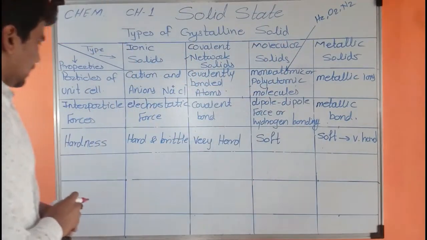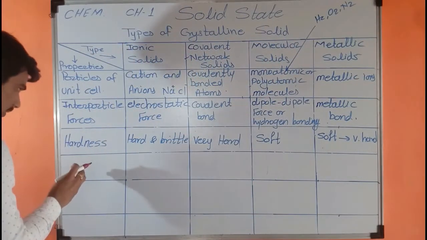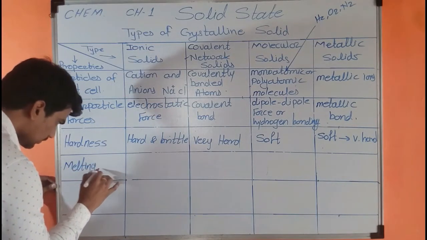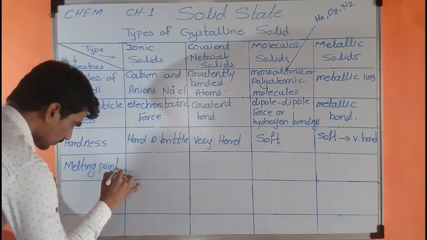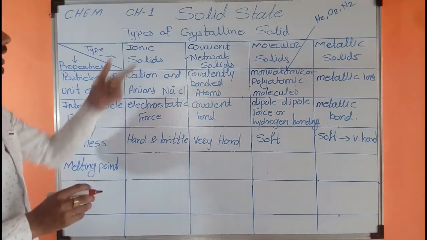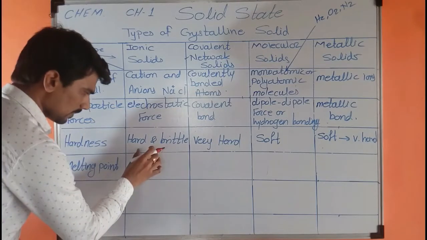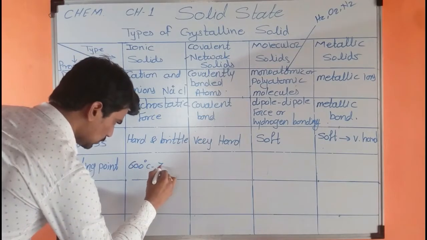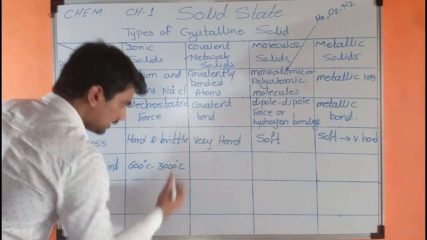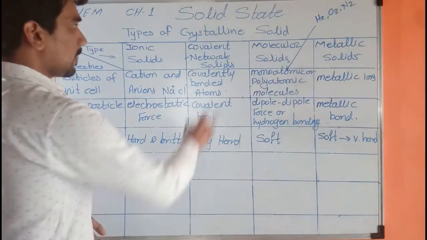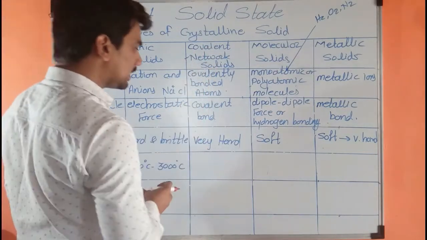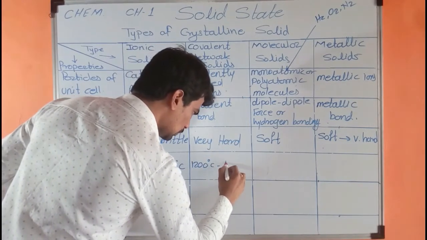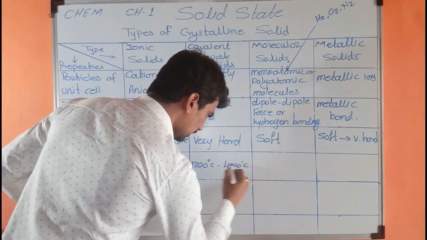Okay, our next property is their melting point. Melting point of ionic solids is in between 600 degrees Celsius to 3000 degrees Celsius. Now melting point of covalent solid is 1200 degrees Celsius to 4000 degrees Celsius.